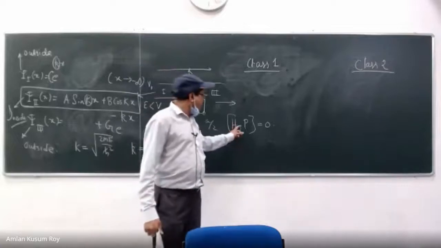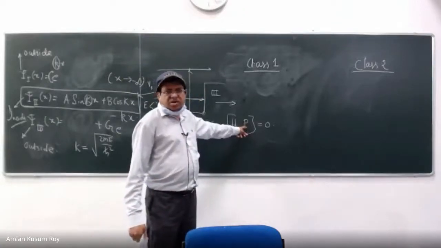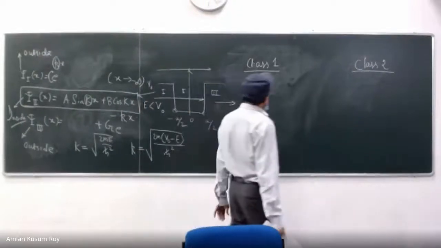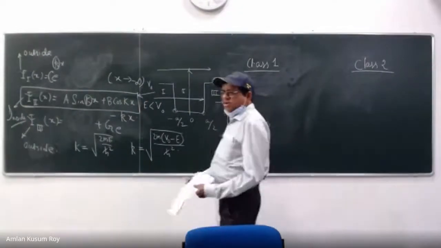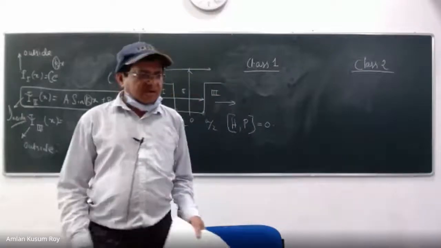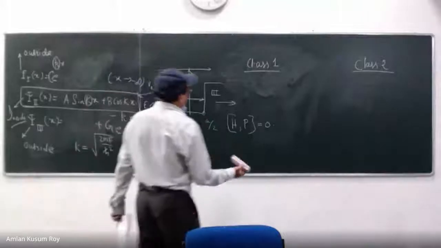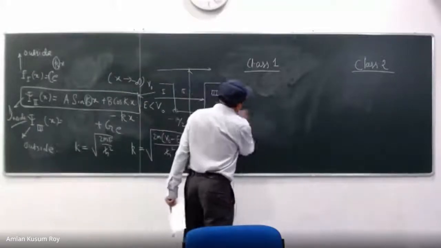That means the Hamiltonian will also commute with the parity operator. So what does that mean? That means my solutions will have symmetry, so I have two classes of solutions.